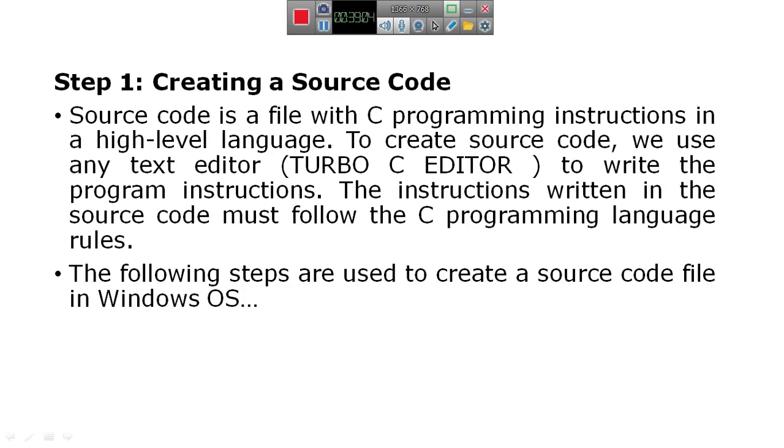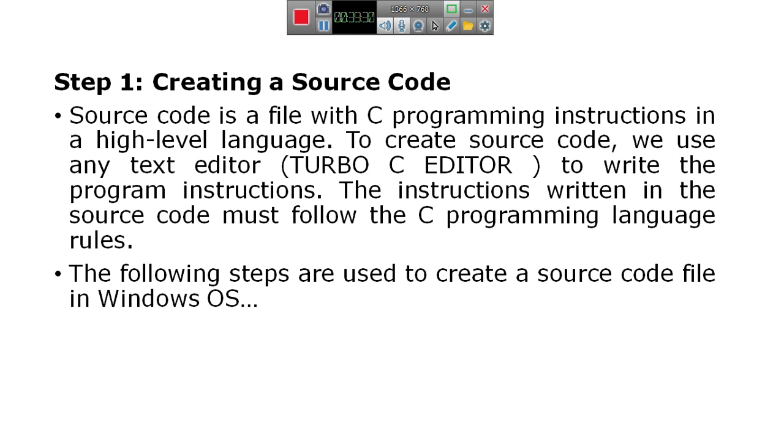See here, creating a source code. A source code is a file with C programming instructions in a high level language. To create source code, we use any text editor, such as the Turbo C editor, to write the program instructions. The instructions written in the source code must follow the C programming language rules.